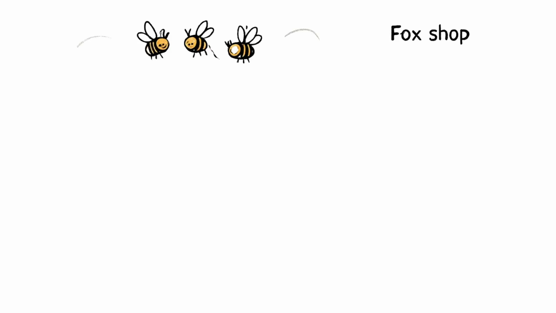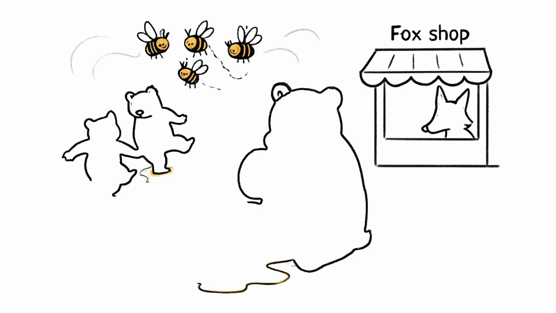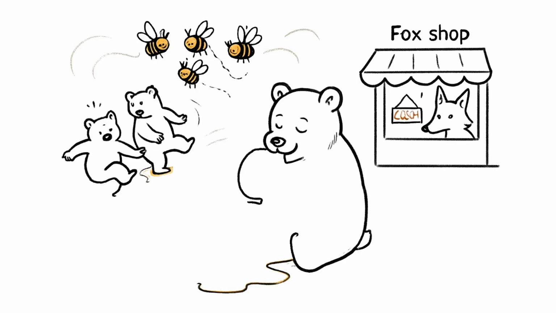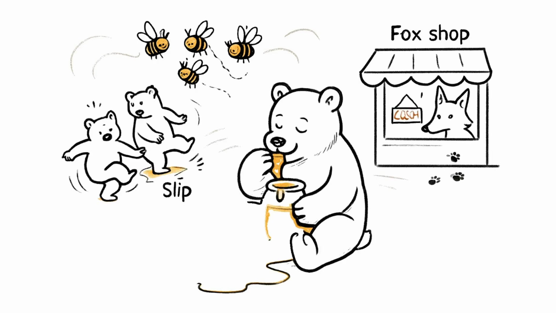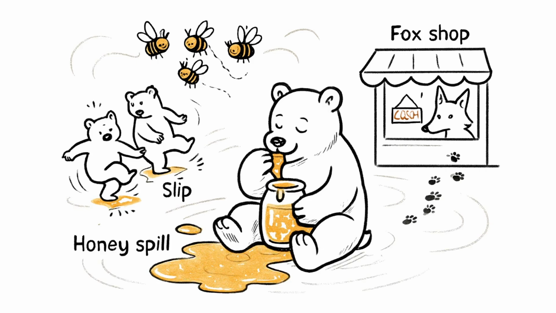Imagine a bear eating honey and accidentally spilling sticky goo all over the forest floor. Other bears slip, bees get annoyed, and fox shops lose customers. One bear's choice messed up the whole forest. That's an externality, and it's why the owl swoops in.